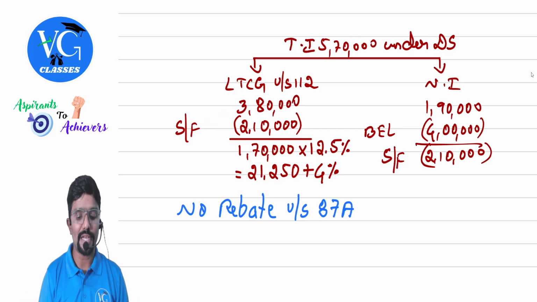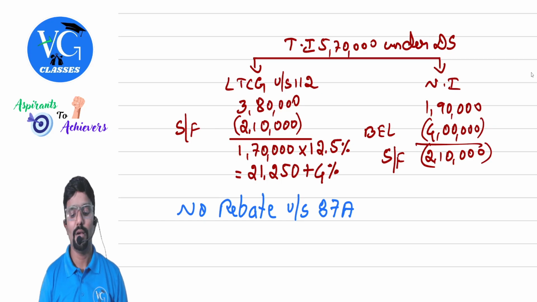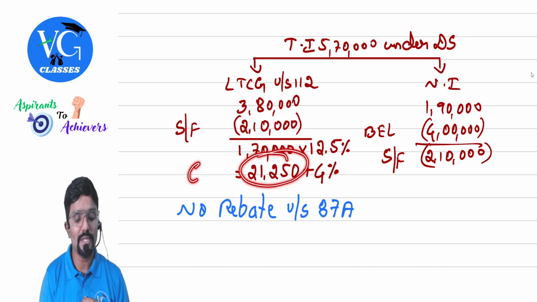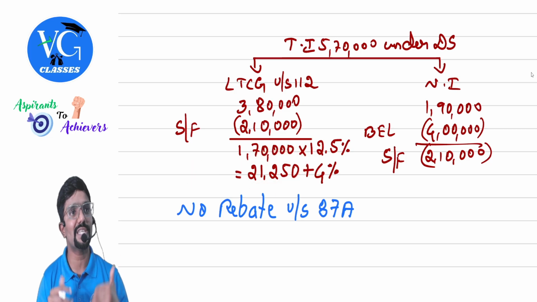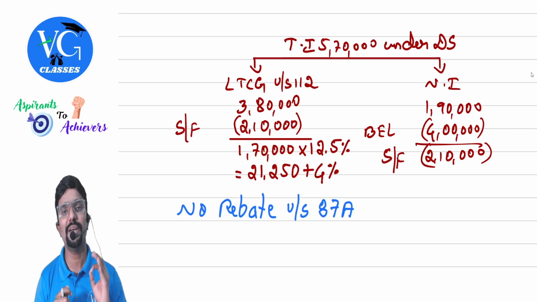So remaining is how much, guys? 1 lakh 70,000. On that, what is the tax rate? 12.5%, which comes to 21,250. Please stop at this point only. We call this gross tax. Stop at that point and check the applicability of rebate. Is rebate applicable?